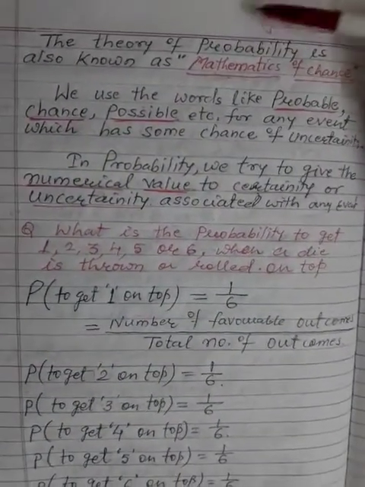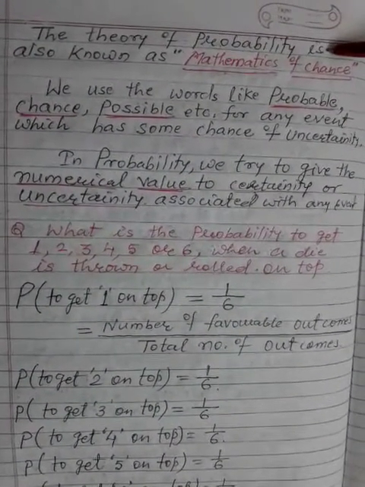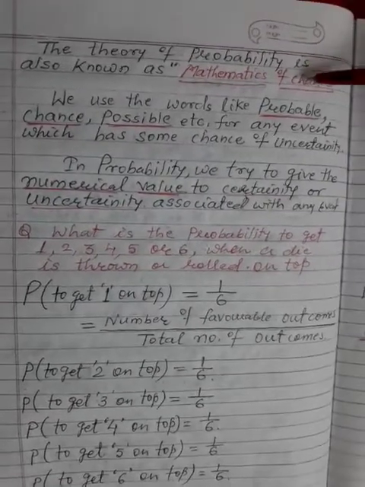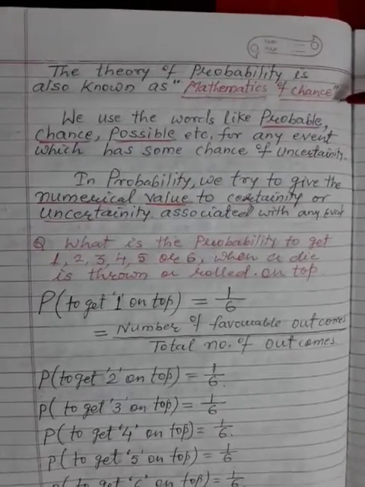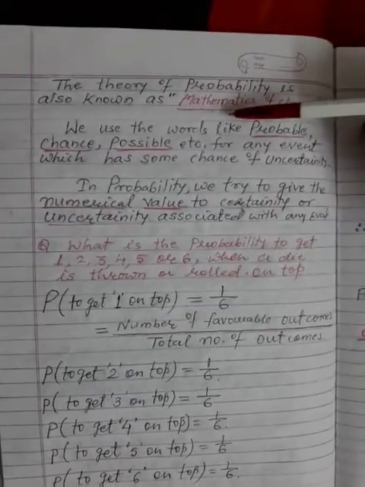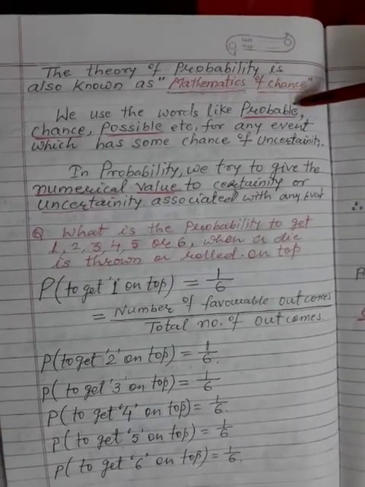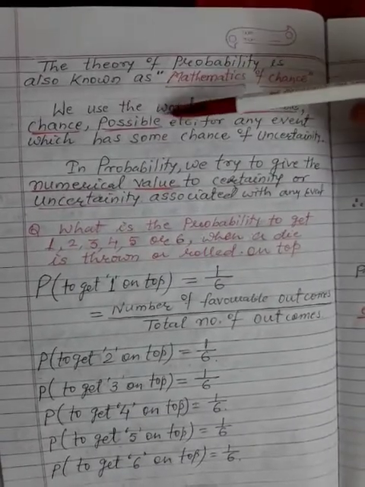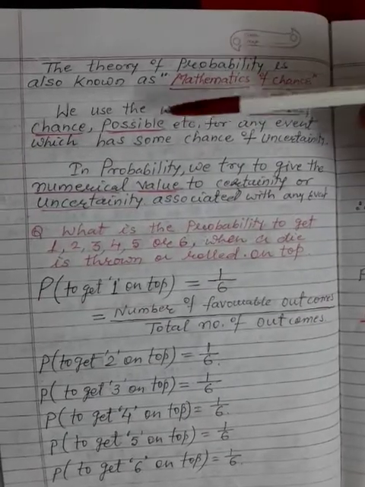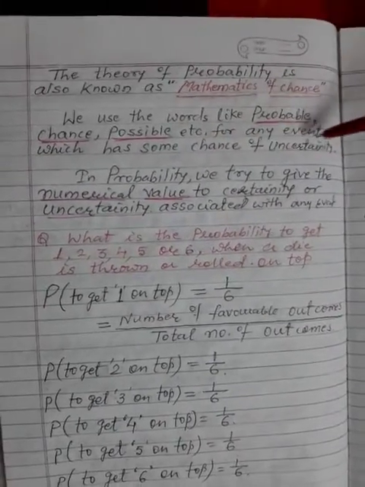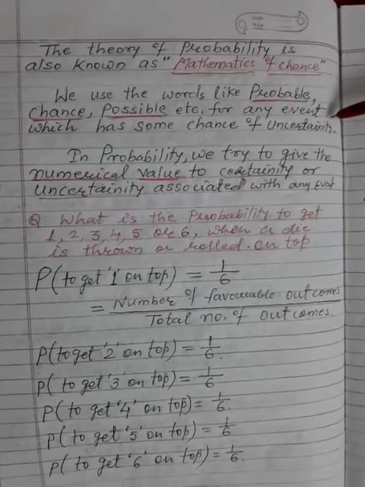The theory of probability is also known as the mathematics of chance. We use words like probable, chance, possible, etc., for any event which has some chances of uncertainty.